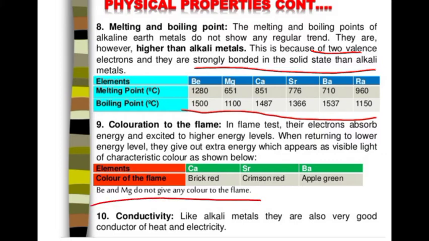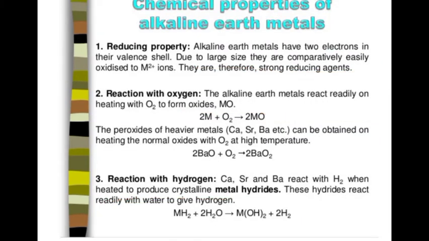And we have seen the coloration to the flame. Beryllium and magnesium do not give color to the flame. Conductivity. Alkaline earth metals are also very good conductors of heat and electricity, hence they are metals. We'll see the chemical properties. First one is reducing property.